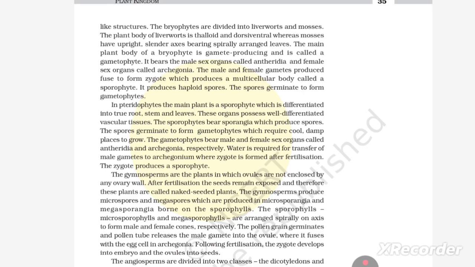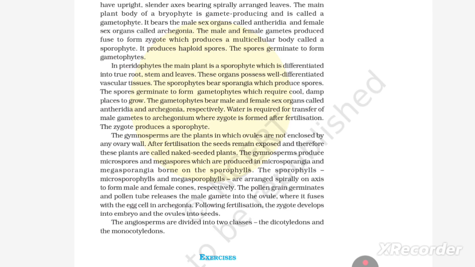The main plant body of the bryophyte is gametophytic, producing gametes, and is called the gametophyte. It bears the male sex organs called antheridia and the female sex organs called archegonia. The male and the female gametes fuse to form the zygote, which produces a multicellular body called a sporophyte. It produces haploid spores. The spores germinate to form the gametophyte.